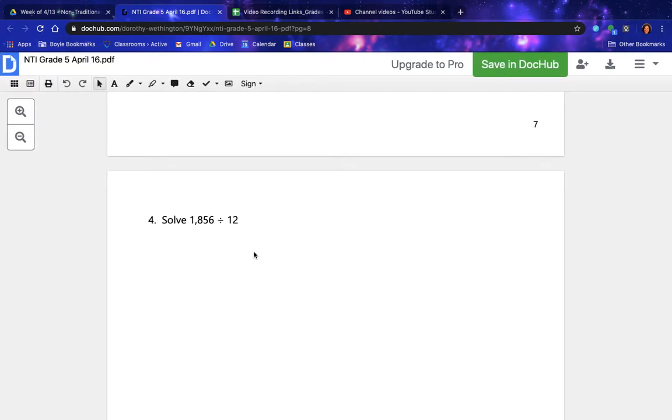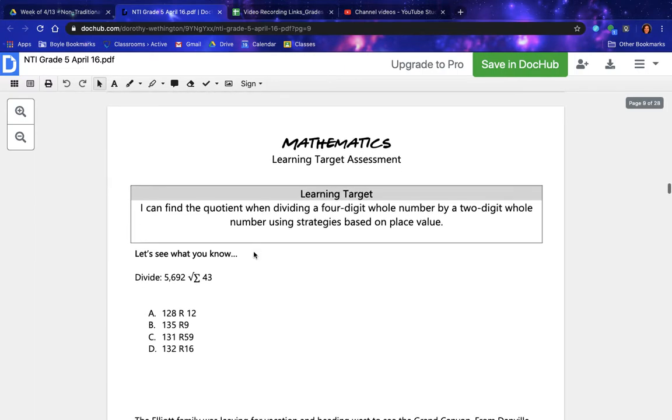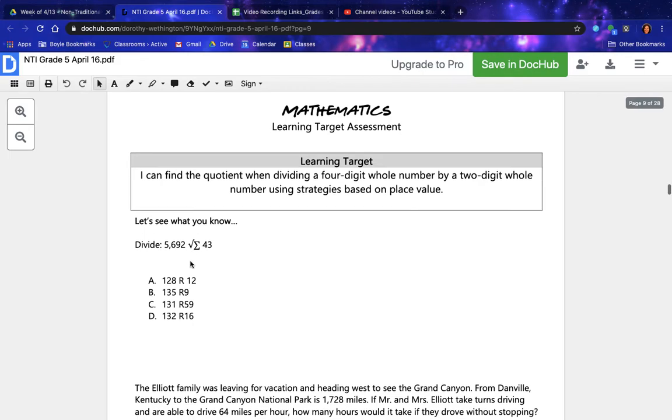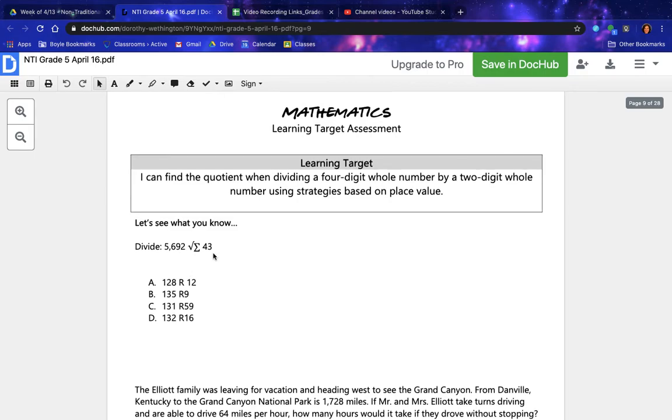Solve 1,856 divided by 12. Solve 4,255 divided by 24. Let's see what you know. Divide 5,692 divided by 43.